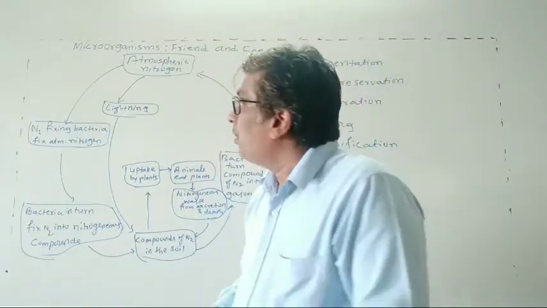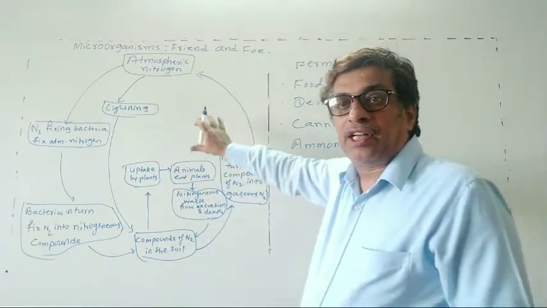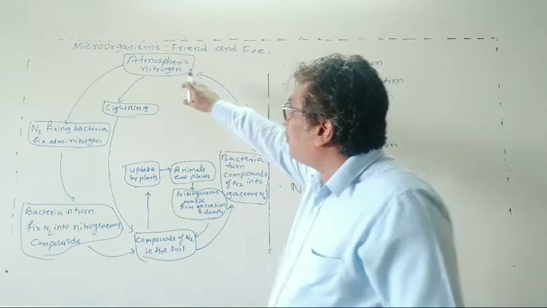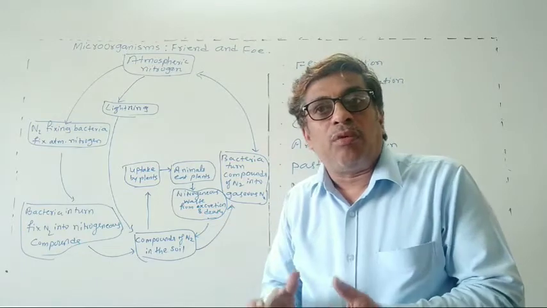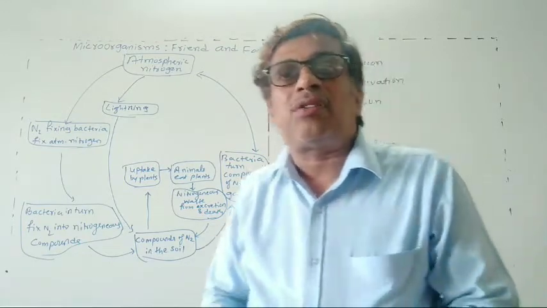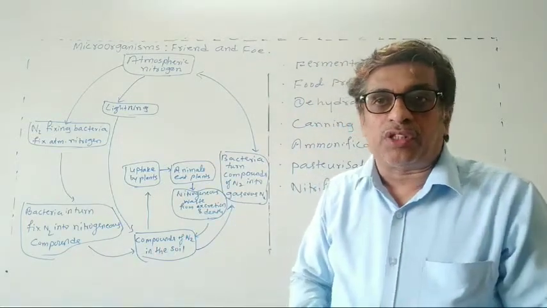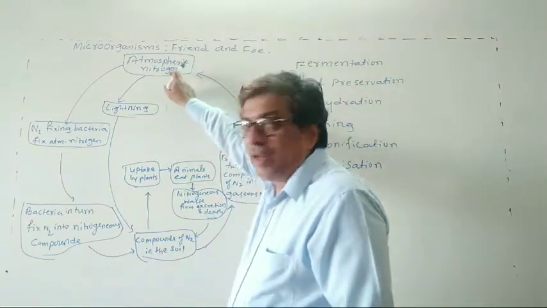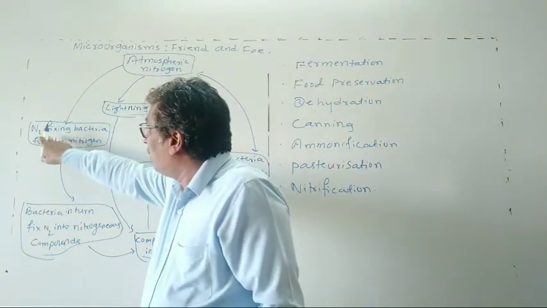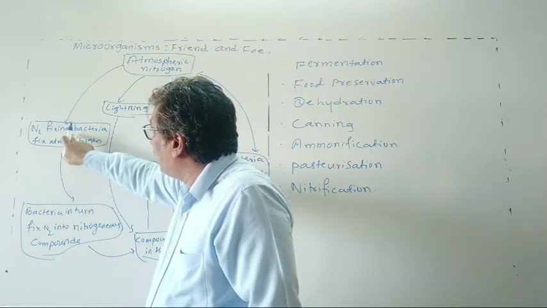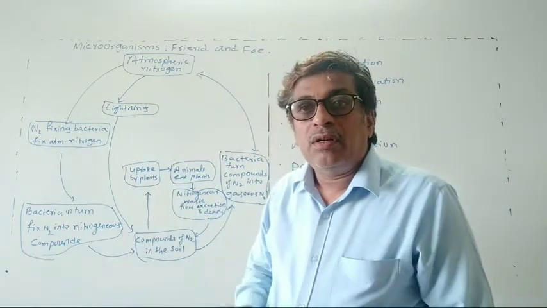Dear students, now we will see diagrammatically how the nitrogen cycle takes place. First of all, there is atmospheric nitrogen in the atmosphere. You know that plants can't take nitrogen freely. First of all, some bacteria will fix the atmospheric nitrogen in the soil.